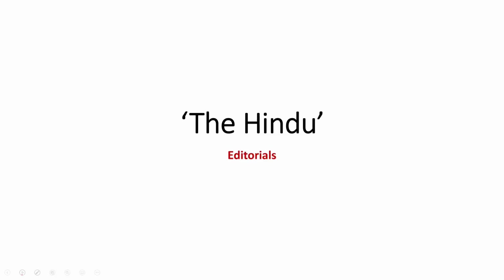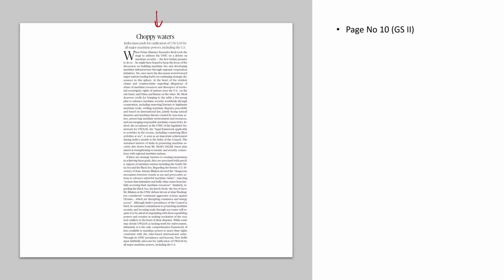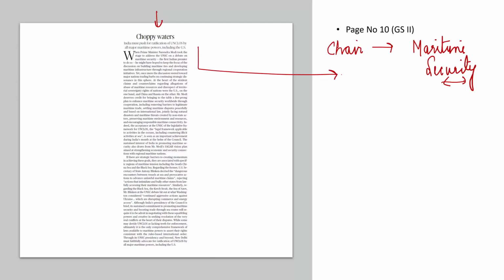Now let's look at some of the editorials from today's The Hindu newspaper. First up, choppy waters. India is now the president of the United Nations Security Council for the month of August 2021. Prime Minister Modi became the first Indian Prime Minister to chair a meeting on maritime security. This meeting was also attended, amongst others, by Russian President Vladimir Putin. This editorial is basically praising Honorable Prime Minister Mr. Modi for taking this initiative and for steering a discussion on maritime security.